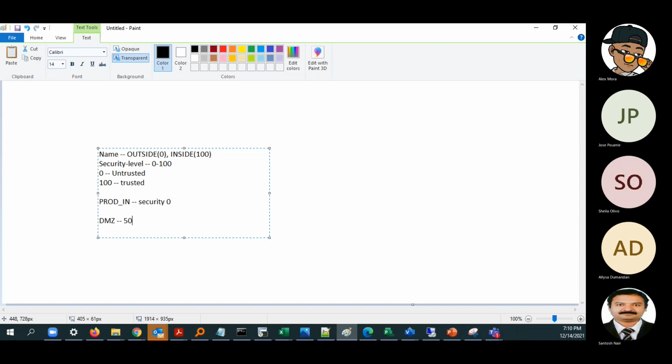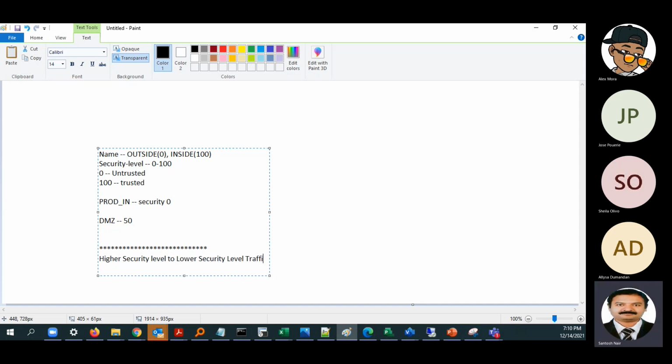So what this security level means is, from the ASA security point of view, from a higher security level to a lower security level, traffic is allowed. This we have to learn by heart.